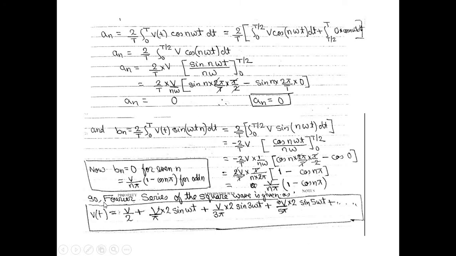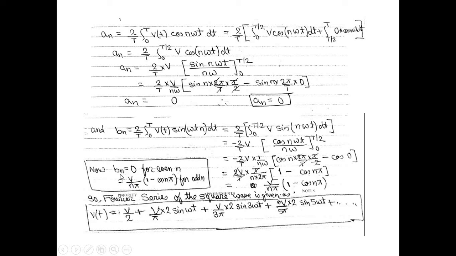So we have to write our coefficient values in the Fourier series equation. We can say that the Fourier series of the square wave given in the question is v(t) equal to a naught, and the a naught value we have found is v by 2, plus the an term, which is 0, so we don't have to write the an term.